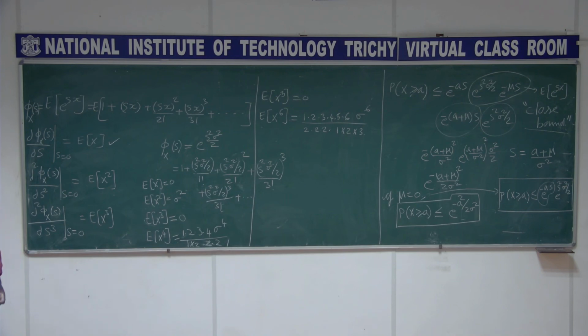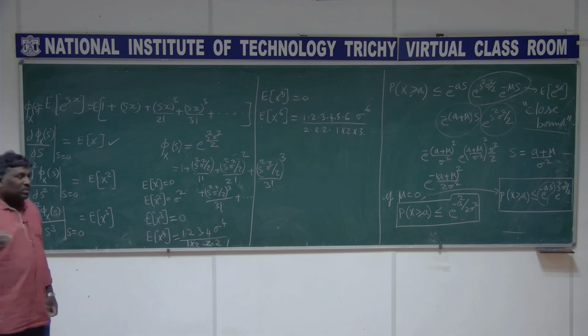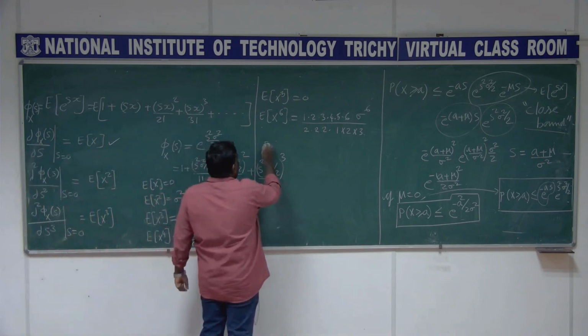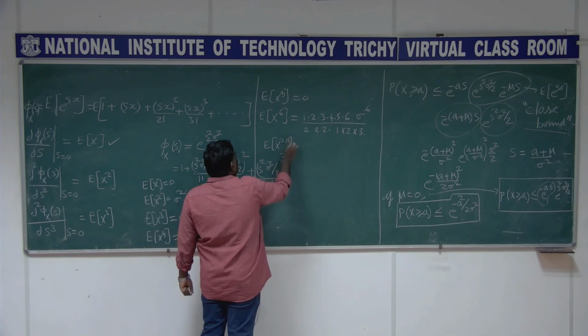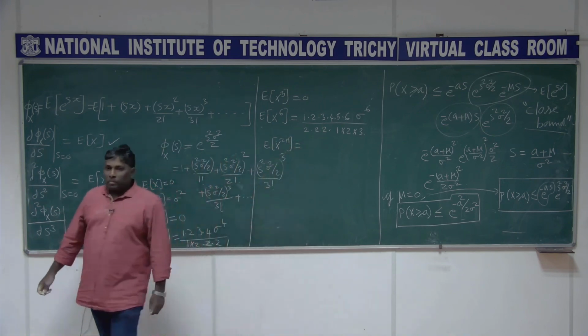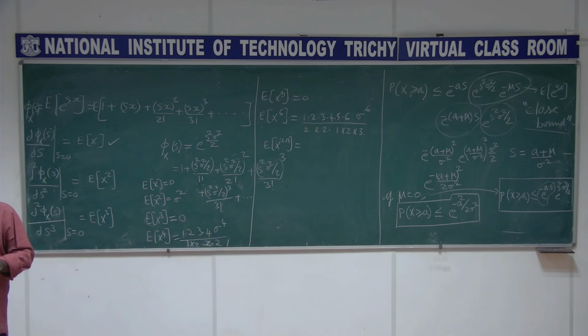And now I wanted to make it more general, expectation of x power 2n, because I am writing it as 2n, because if it is odd, the value is 0. I wanted purposefully that power to be even. So when I put n equal to 1, you get expectation of x square. If n equal to 2, it means expectation of x power 4. That is what I want to generalize, right? So how do you do that?